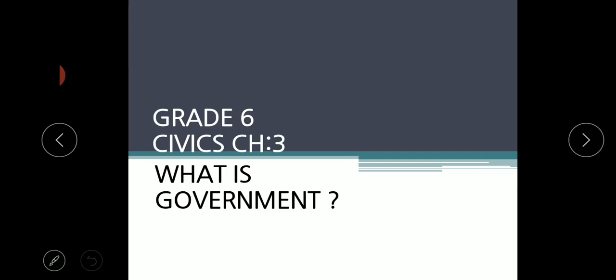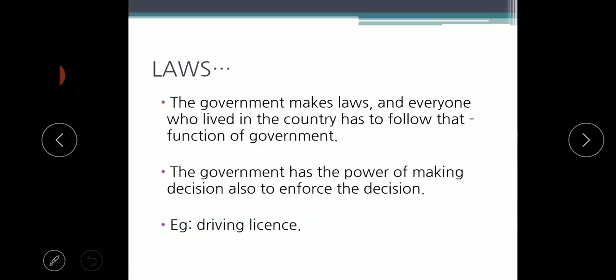For grade 6, today we are going to see the remaining part in Civics Chapter 3, that is, what is government. In the previous session, we learned what is government, what are the levels of government and what is the function of the government. Right, children? In this session, we are going to learn the functions of the government, how many types of government there are, and how it works.